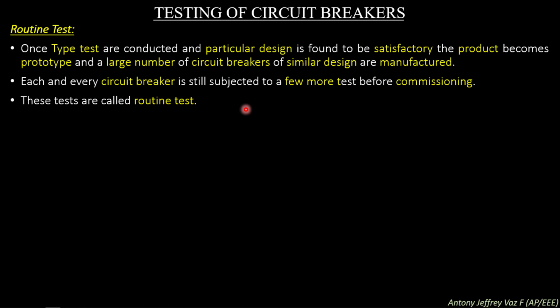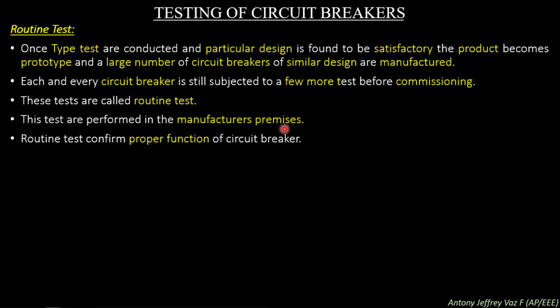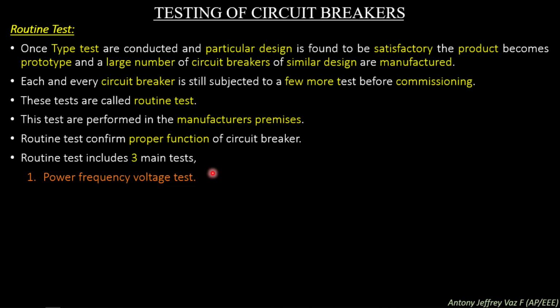After the manufacturing of several circuit breakers, each sample of circuit breaker is tested, and this sample testing is known as routine test. These tests are performed in the manufacturer's premises. So, while a circuit breaker is made by the manufacturer, the circuit breaker is tested in the manufacturer's premises itself. Routine tests confirm proper function of a circuit breaker. Routine test includes three main tests: power frequency voltage test, millivolt drop test, and operational test.